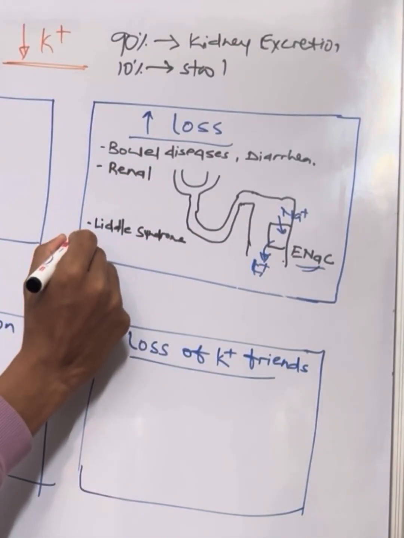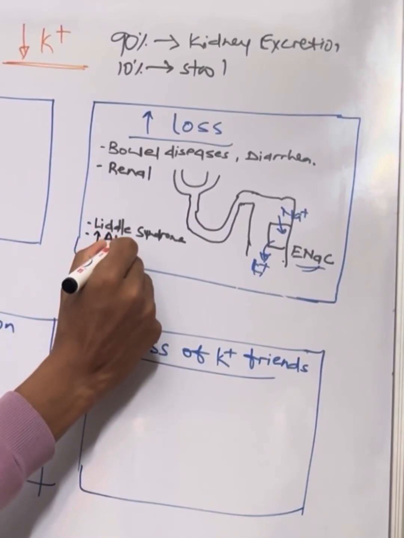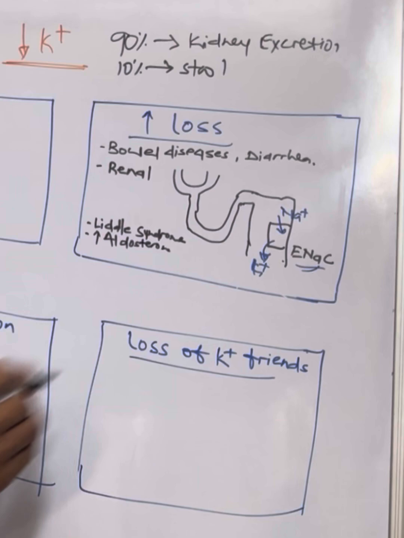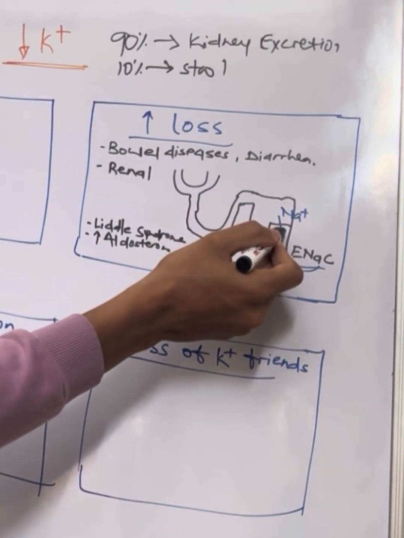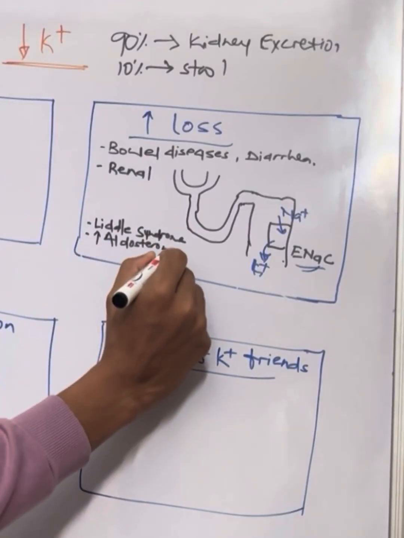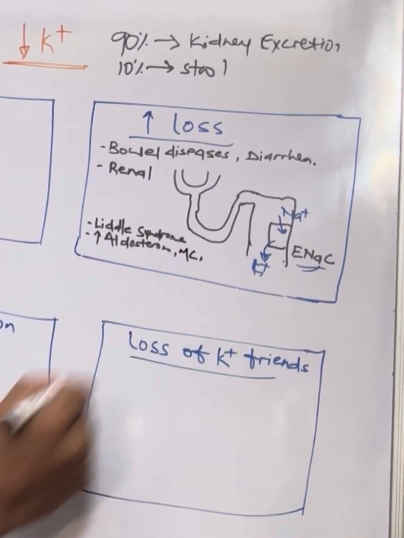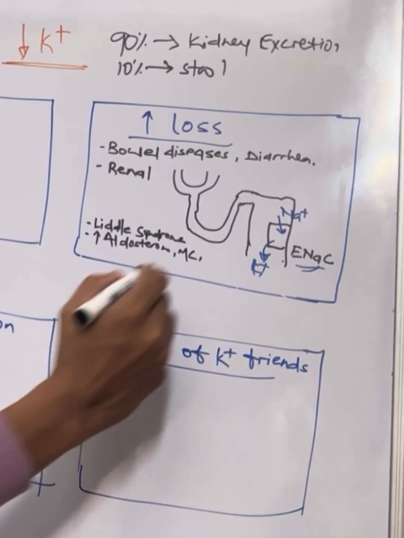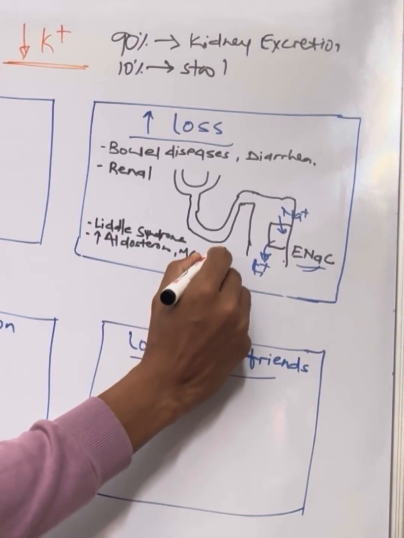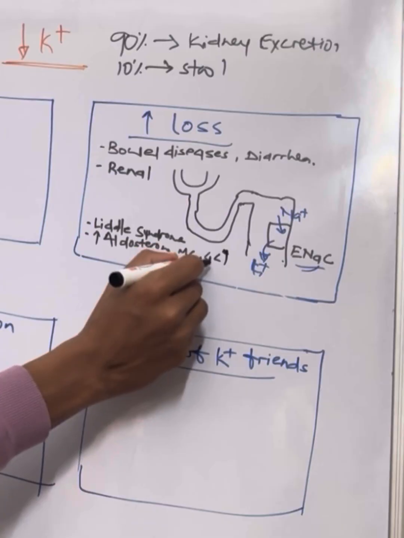Or some other thing is making ENaC act excessively, for example aldosterone. Increased aldosterone will stimulate ENaC channels, so they will be active excessively, leading to more sodium reabsorption and more potassium excretion in exchange. Even excessive mineralocorticoids, even glucocorticoid excess like Cushing's or ectopic ACTH secretion, because that will also have some mineralocorticoid activity.